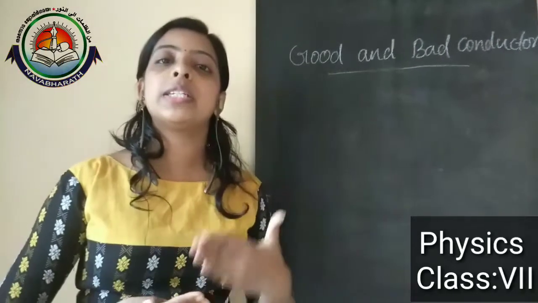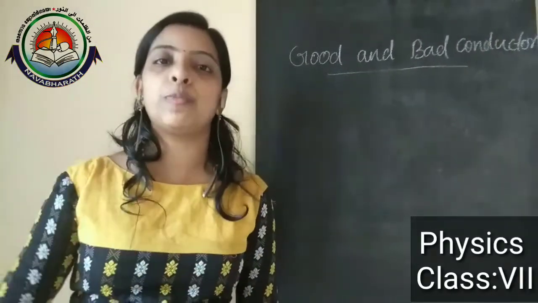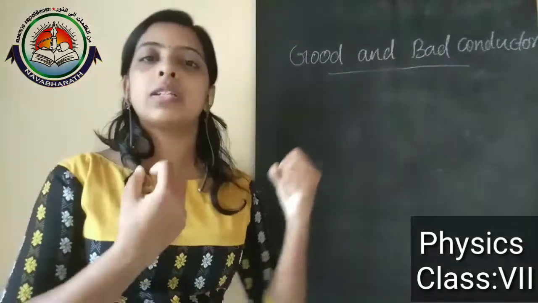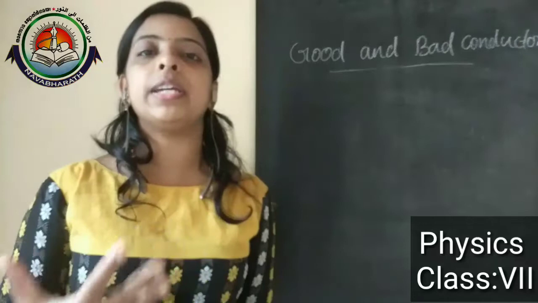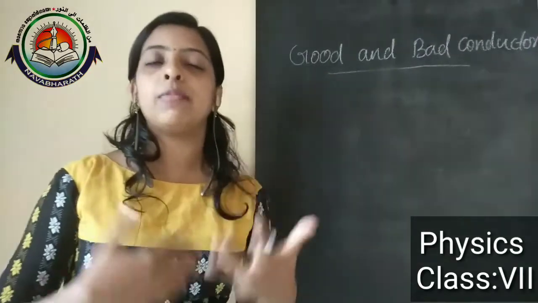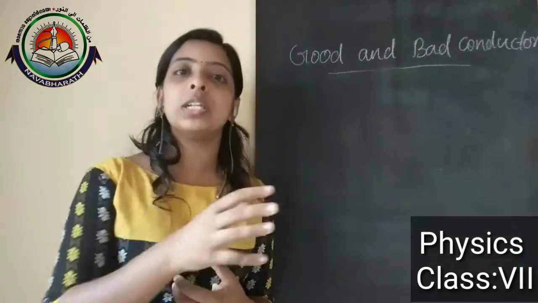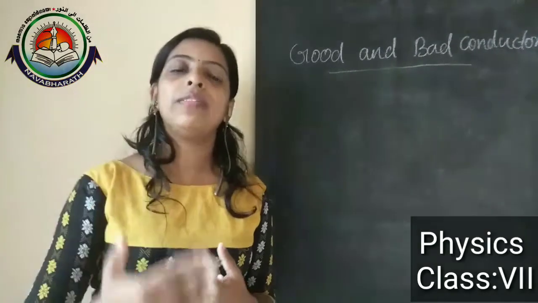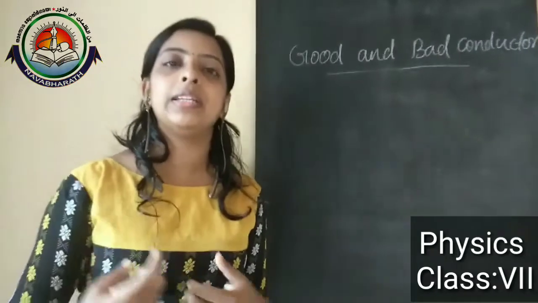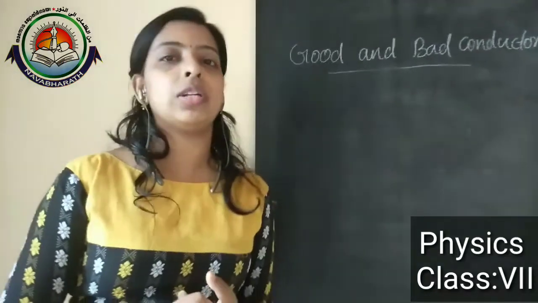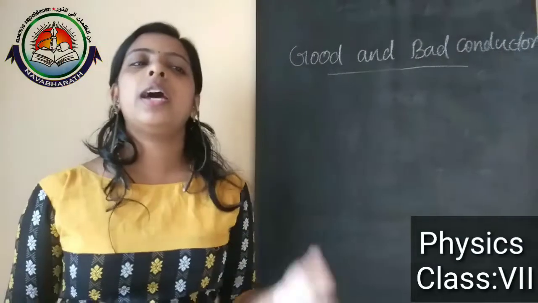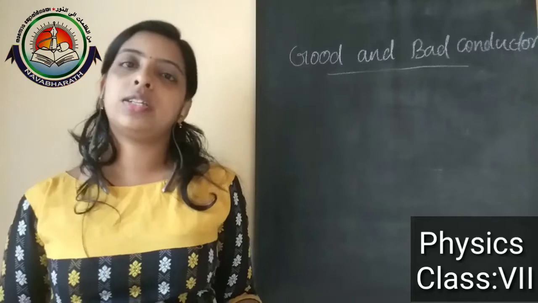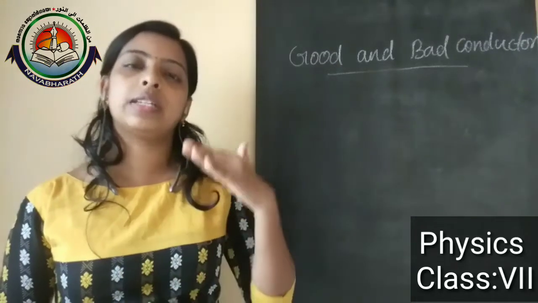If it is vegetables, the heat passes through easily, so we can prepare the food items and boil them fast. That's why we use these metals to make kitchen utensils. These are the main uses of good conductors of heat.